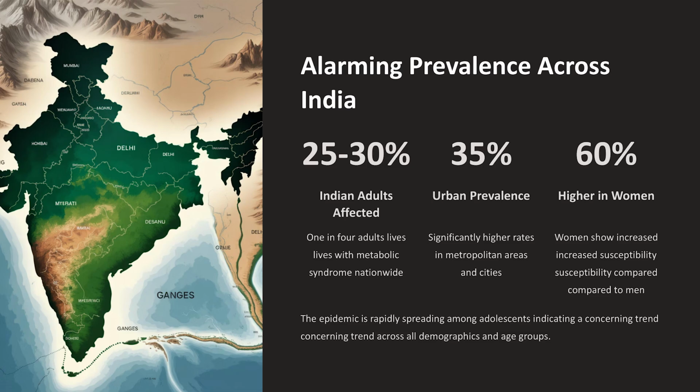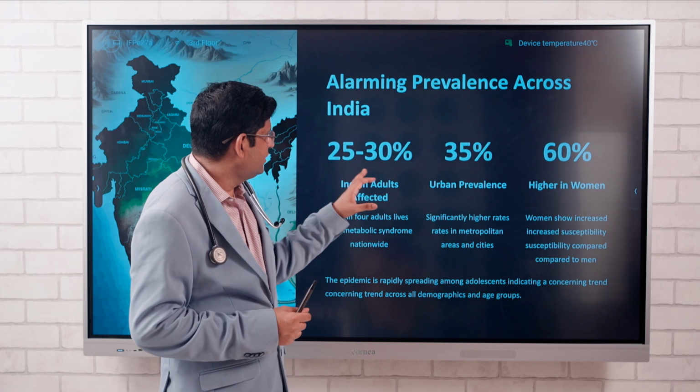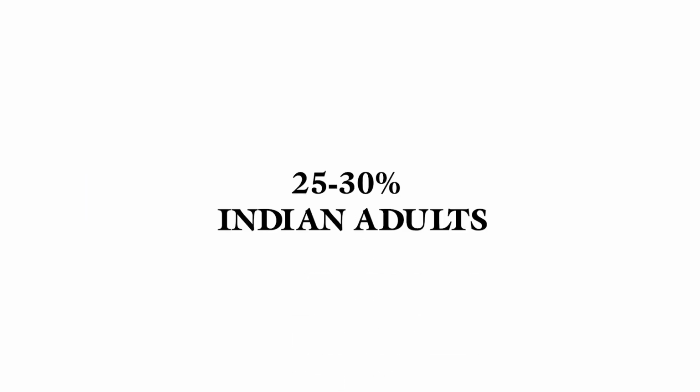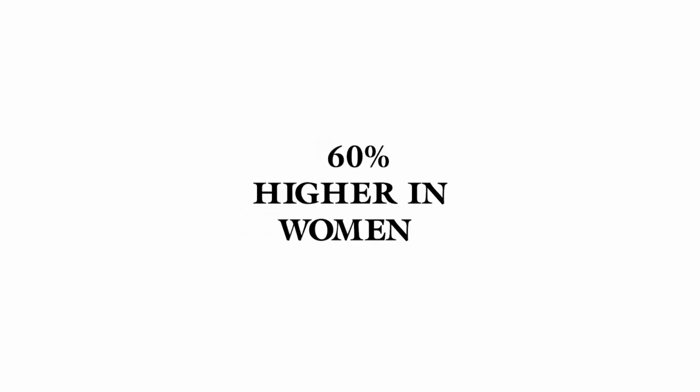In India, we can see there is an increase in prevalence of metabolic syndrome day by day. Around 25 to 30% of the adult population is suffering from metabolic syndrome, and in urban areas, in cities, around 35% of people are suffering from this disease. In women, it is present in 60% of the population.